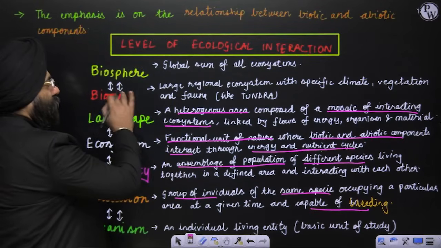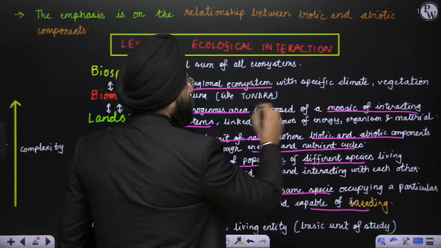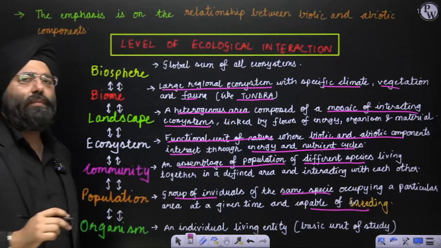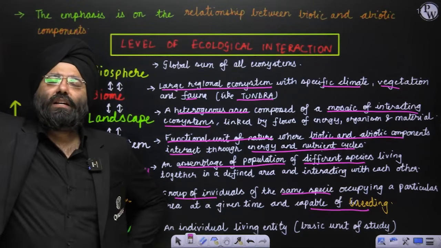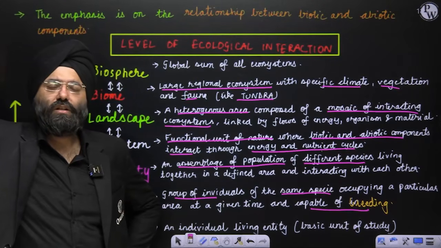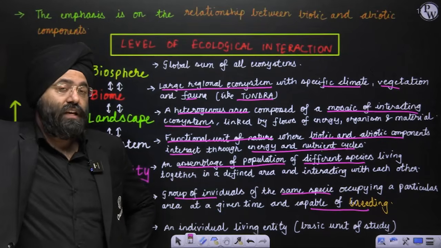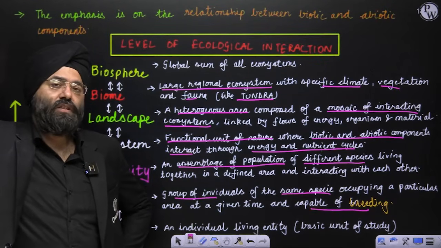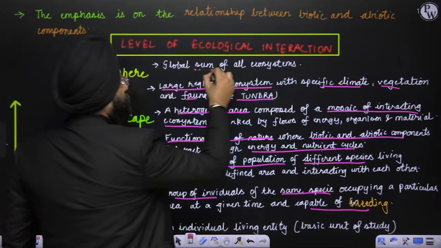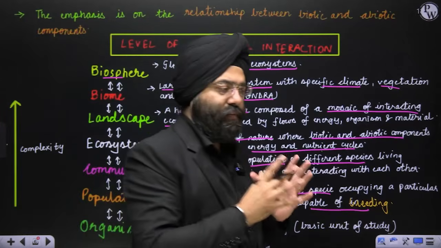When you talk about the biome, which is above the landscape, it is a large regional ecosystem with a specific climate, vegetation and fauna, like the tundra. We had studied about them in climate. Similarly, with every climatic classification, you have a vegetation associated with it. So you have tundra, taiga, tropical rainforest regions. Those can be categorized into biomes. Why? Because they have a specific climate and a specific vegetation along with it. Then is the biosphere. It is the global sum of all the ecosystems that are present. So that is the sum-up of it.